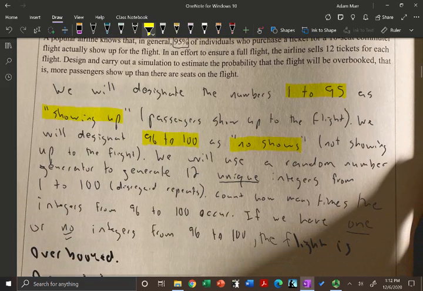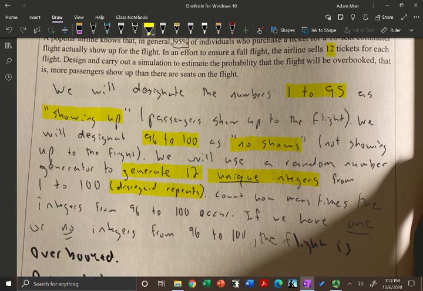We're then going to use a random number generator. Now, we're saying 12 tickets, so we're going to generate 12 unique integers from 1 to 100. I already said the word unique, but I threw in here disregard repeats just as an extra. But as long as you say unique, it should be fine. Then we're going to count how many times the integers from 96 to 100 occur.